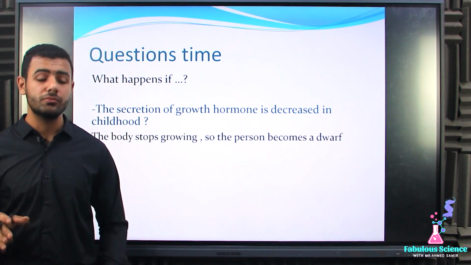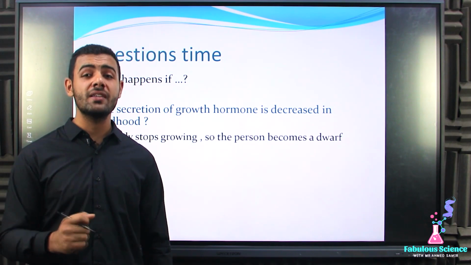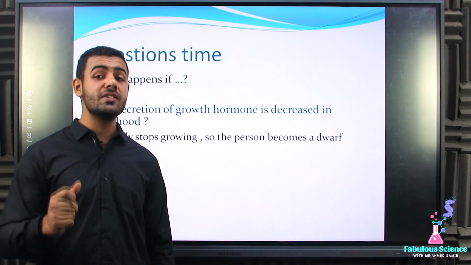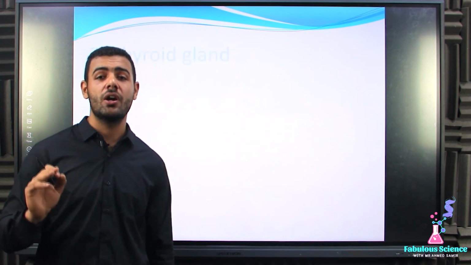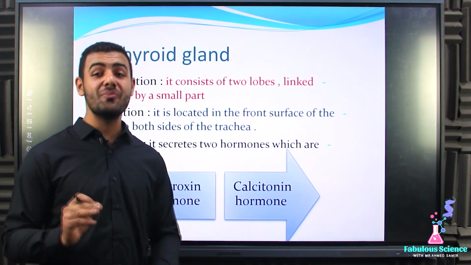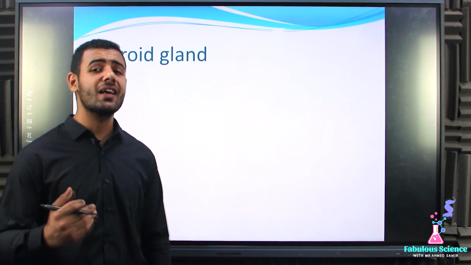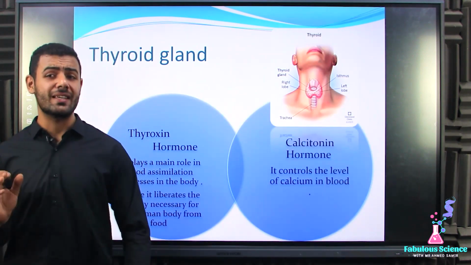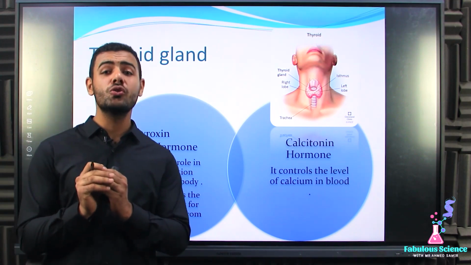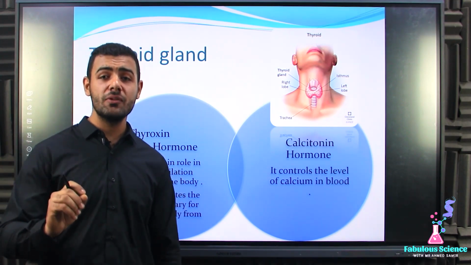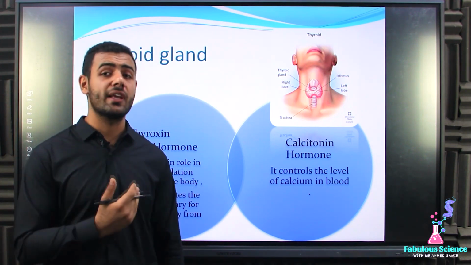What about secretion? The thyroid gland secretes two hormones. The first hormone is known as thyroxine, and the other one is known as calcitonin. Now we're going to differentiate between them. Let's start with calcitonin. It is important because it controls the level of calcium inside the blood. That's the main role of the calcitonin hormone.